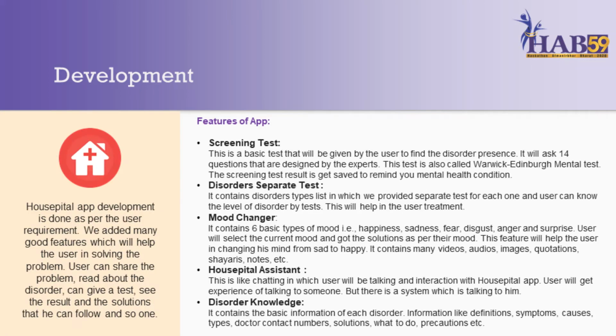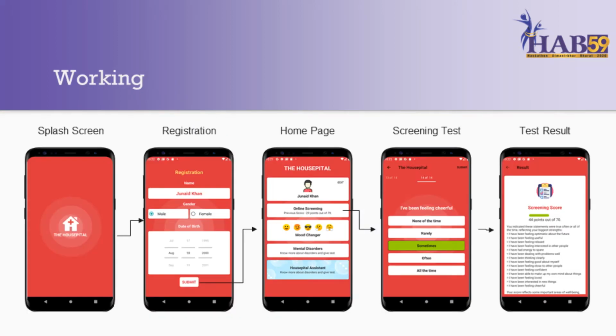Our app contains user registration, screening tests, different disorder information, separate tests and their solutions, hospital assistant and mood changer. Let me explain one by one. On app installation, the user has to register on the app. The user has to tell their name, gender and date of birth. Then the app home page comes.